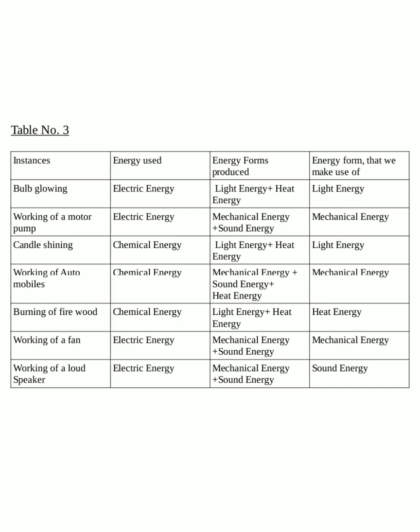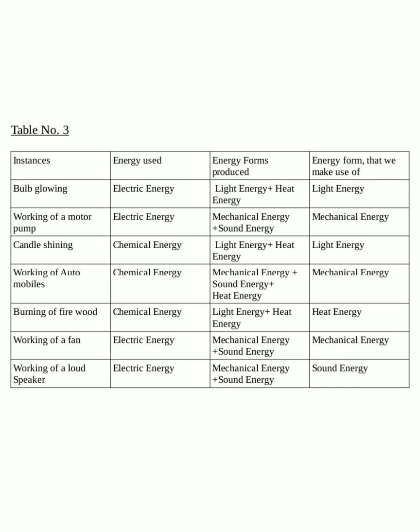That is in the fourth column, the energy used by us. The first one is bulb glowing. A bulb uses electrical energy to glow, and thus light energy and heat energy are produced. From these two energy forms, we use only the light energy.